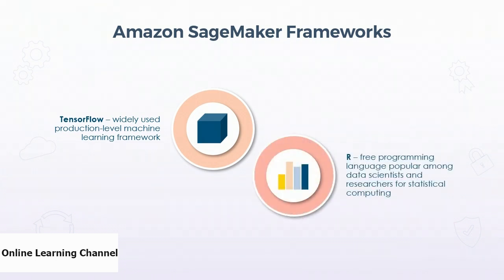We have R, a free programming language popular among data scientists and researchers for statistical computing and graphics. All of this makes R an ideal choice for data science, big data analysis, and machine learning. SageMaker allows default R kernels, and you can also use the R interface to interact with the standard SageMaker Python SDK using different libraries.